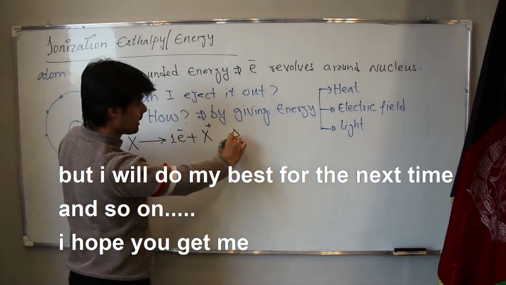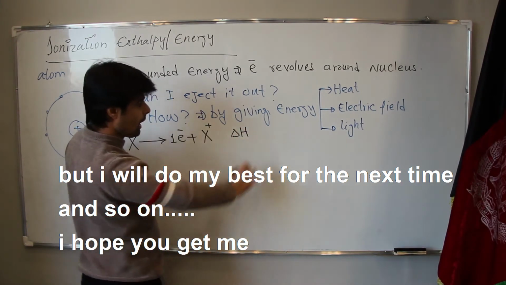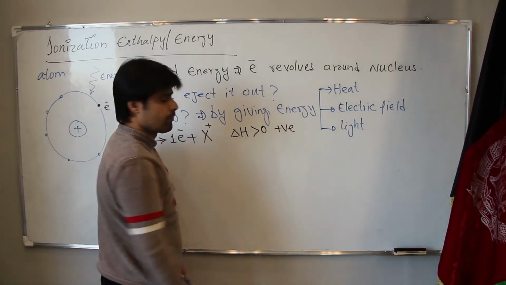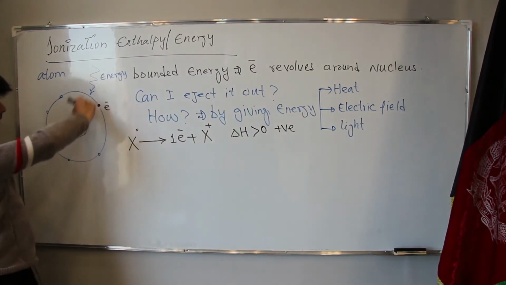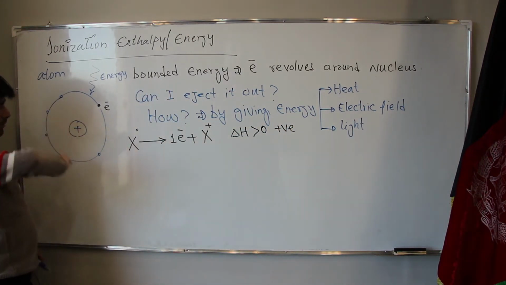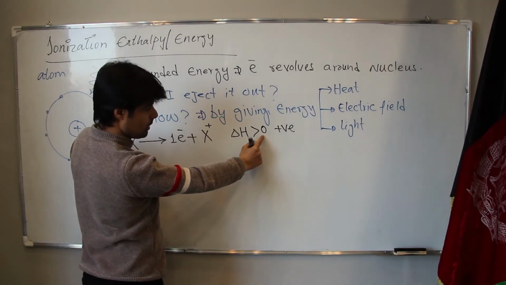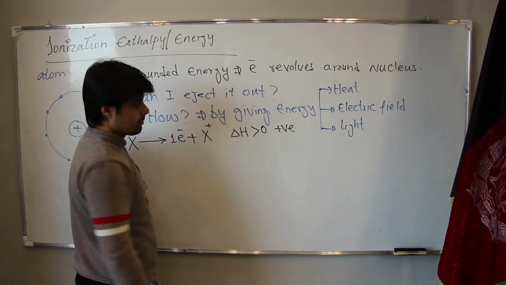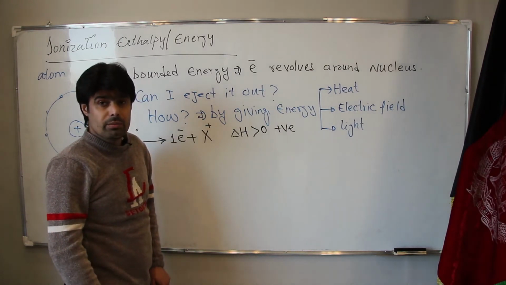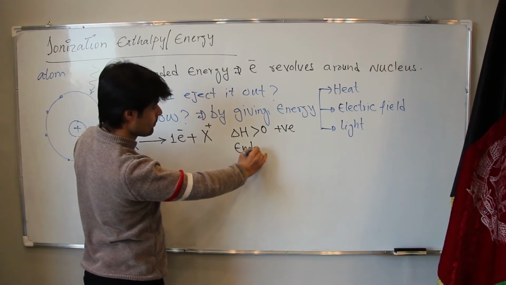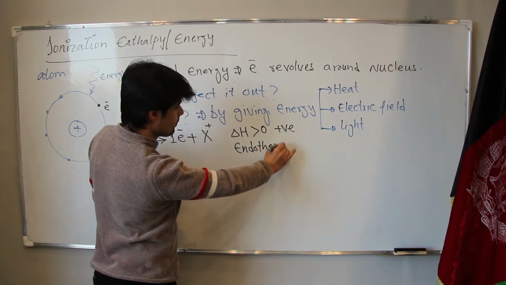It means a delta H comes, and this delta H is positive. Why? Because we are giving the energy to the system. So if you are giving the energy to the system, what do we call it? Is this endothermic or exothermic? Of course, endothermic.